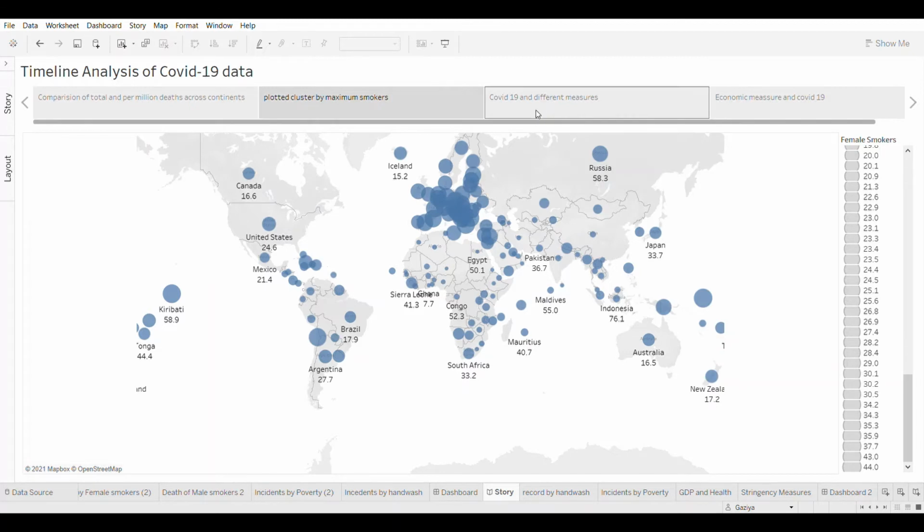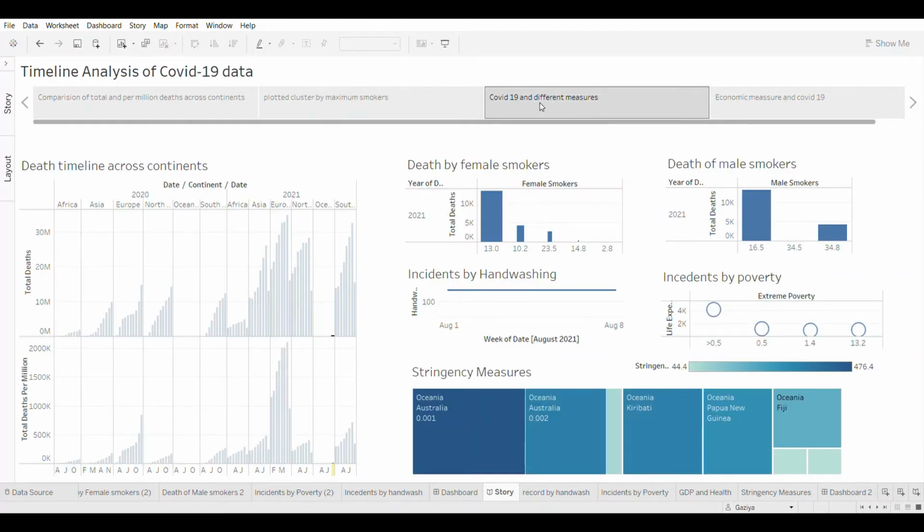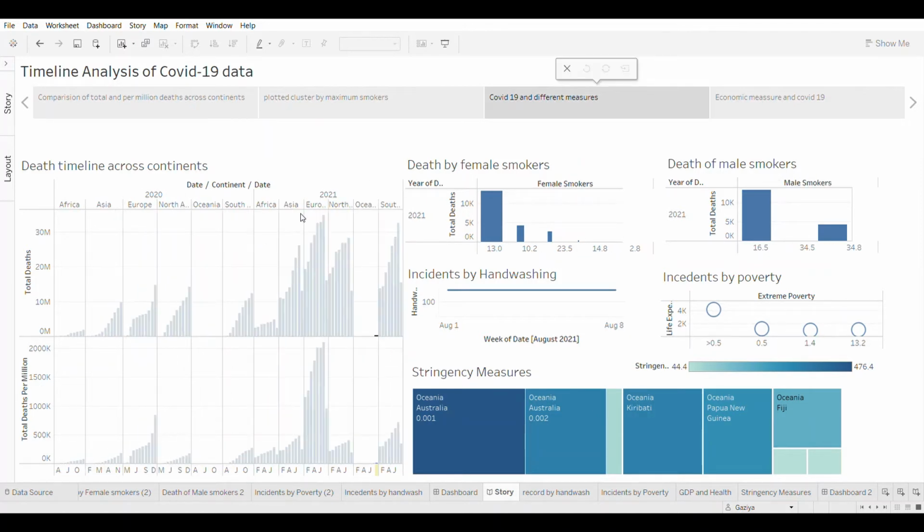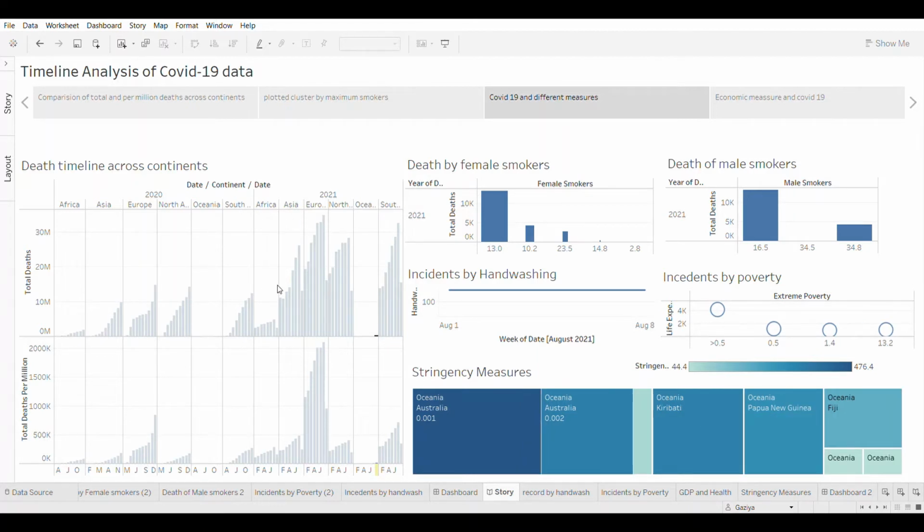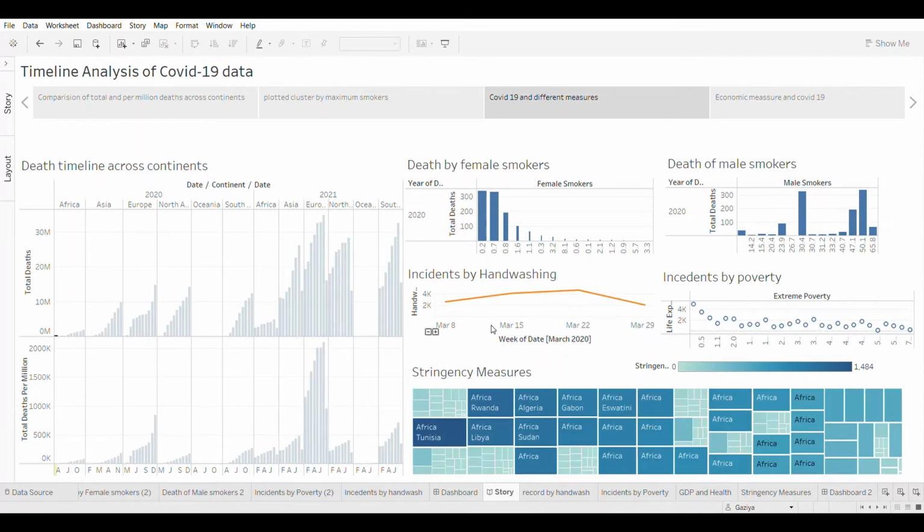Now we are moving to the third story point. In this dashboard, we do a comparative study of correlations among different measures. On the left of our screen, we can see the death timeline by coronavirus since March 2020. And on the right of the screen, we can see the ratio of male smokers to the total deaths recorded, and left to it, the ratio of female smokers to the total deaths recorded.